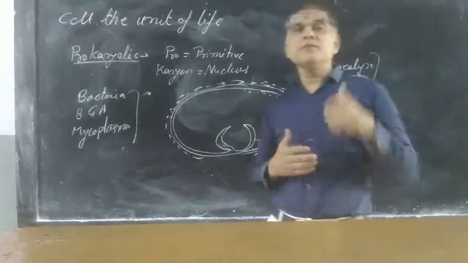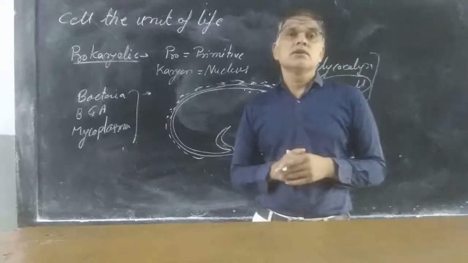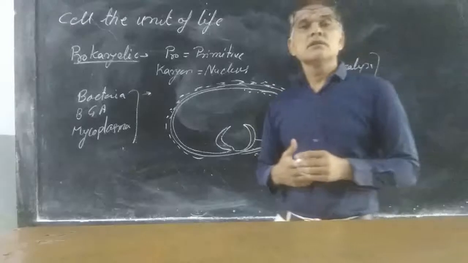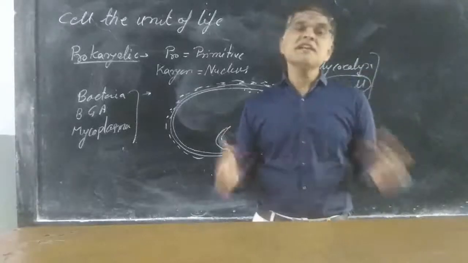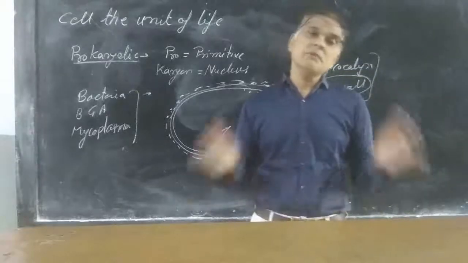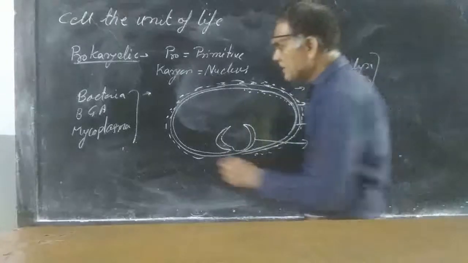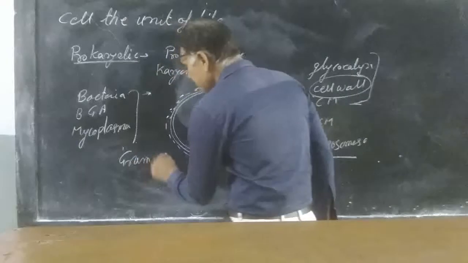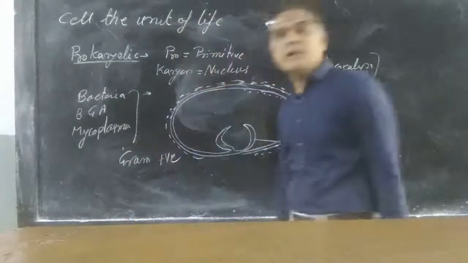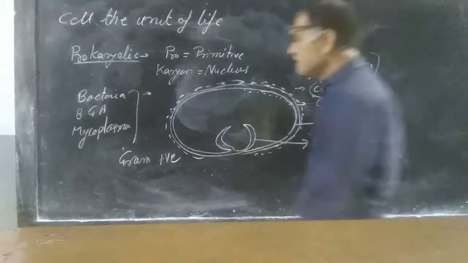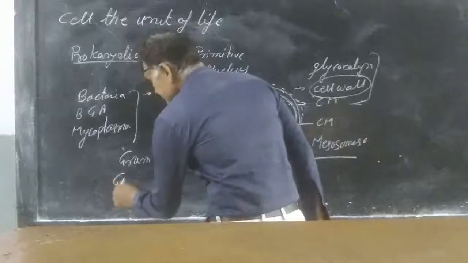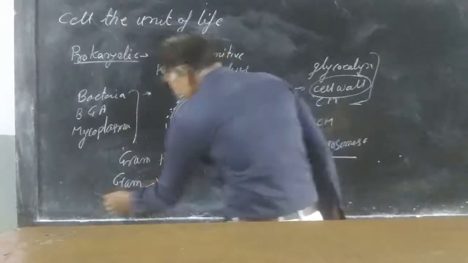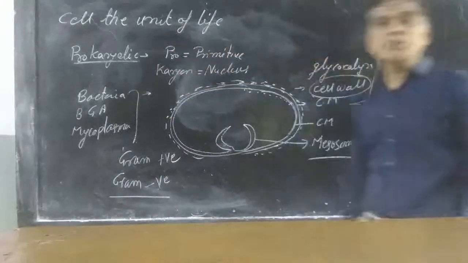Then we wash with the help of acetone. Some of the bacteria lose their stain and some retain their stain. The bacteria which retain their stain are known as gram-positive bacteria, and the bacteria which lose their stain are known as gram-negative bacteria.